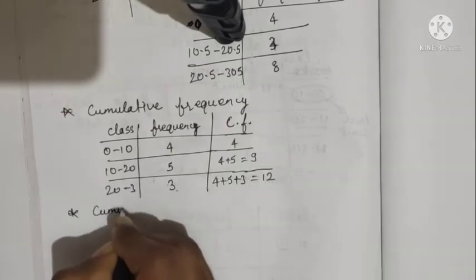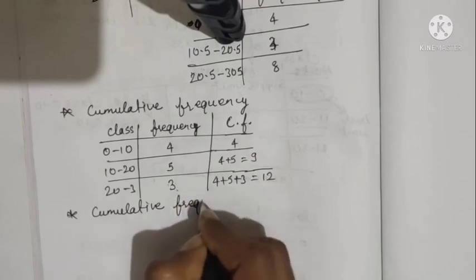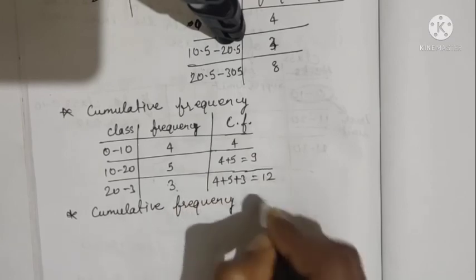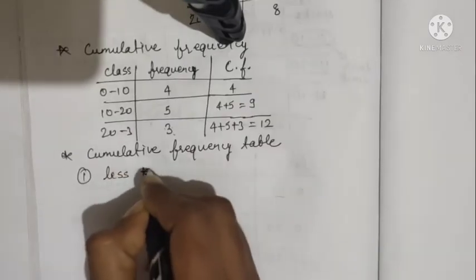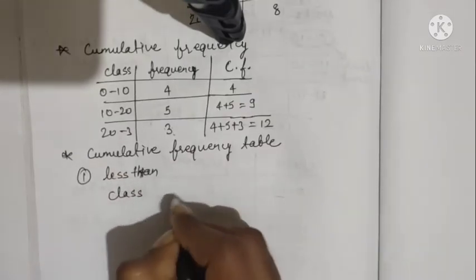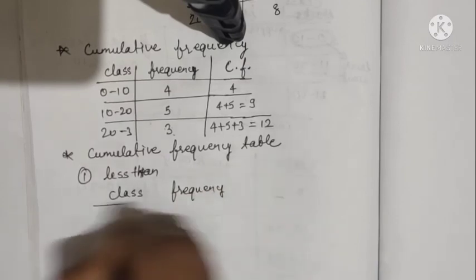There are two types of cumulative frequency table, less than frequency table or greater than frequency table. This is also known as more than frequency table. Now we are going to take an example of a less than frequency table.